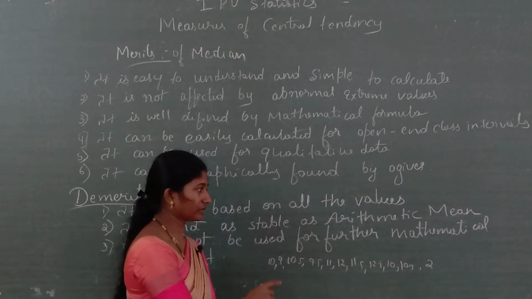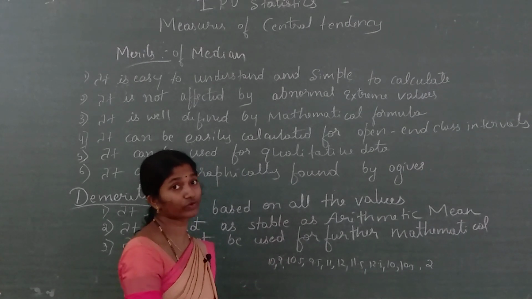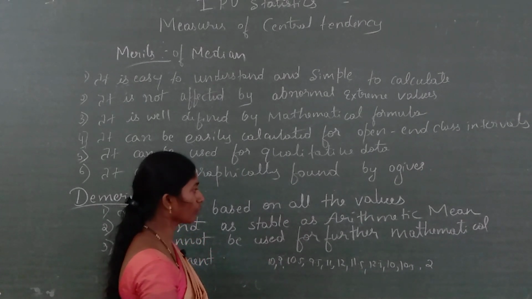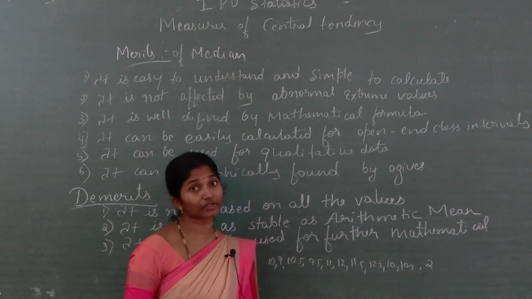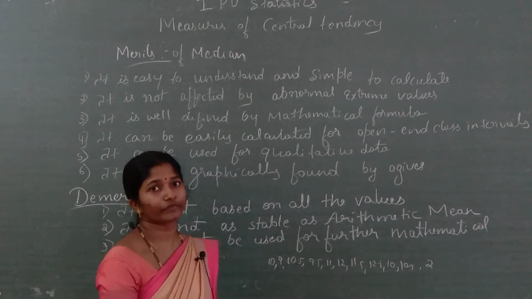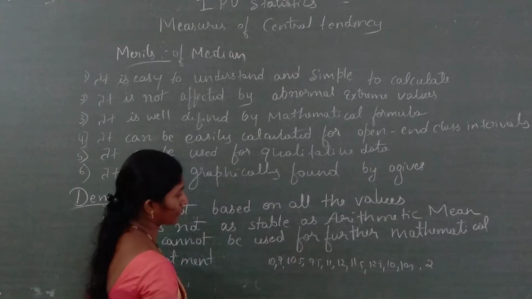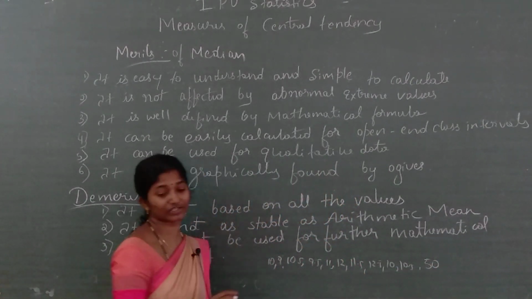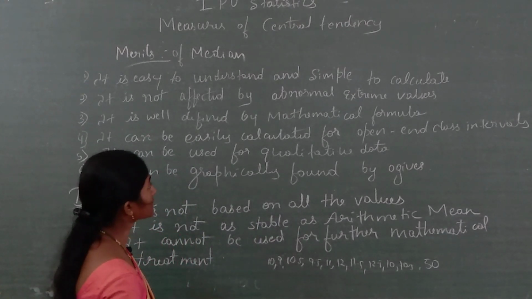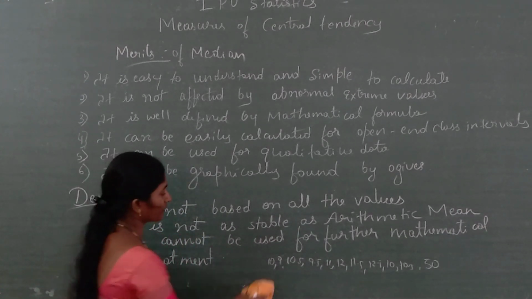Afterwards, we observe which one is the middle value. So if there are abnormal extreme values, that does not affect your final answer. If there is a highest value, say 50, that also does not affect the calculation of the median.